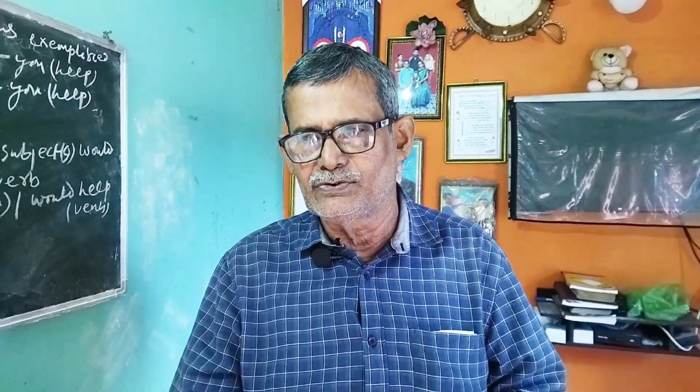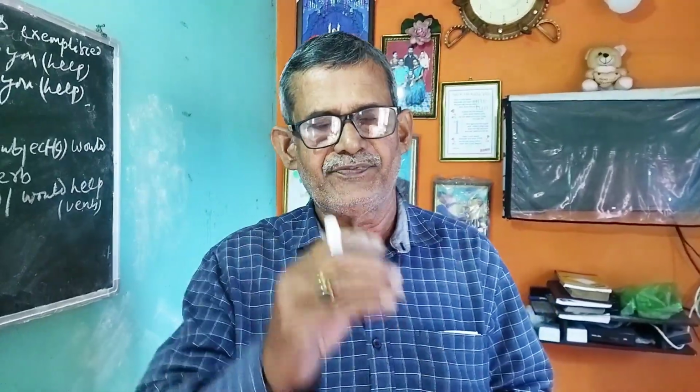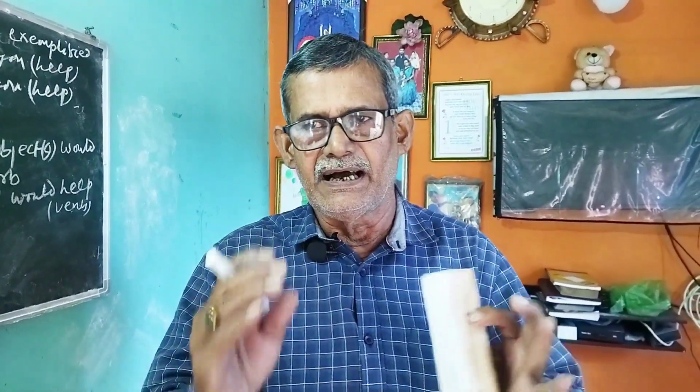Whenever you are trying to solve any grammatical questions, you remember the rules. Suppose questions come like this: If I were king, I dash you, within brackets help. What is the rule? The simple rule is that whenever you find if I were, simply add would plus verb.